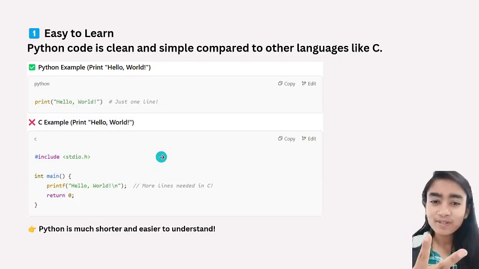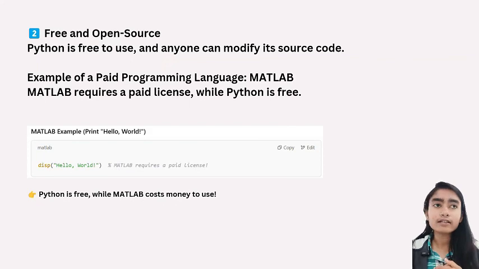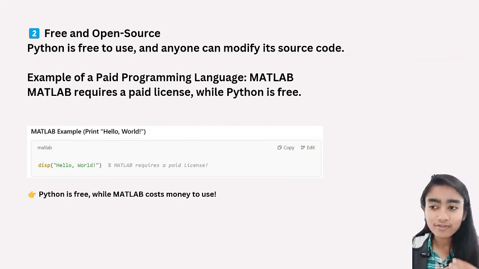The second feature is free and open source. Free means you can use it without paying any fee for it. But you may be thinking, is there any language which we have to pay for?